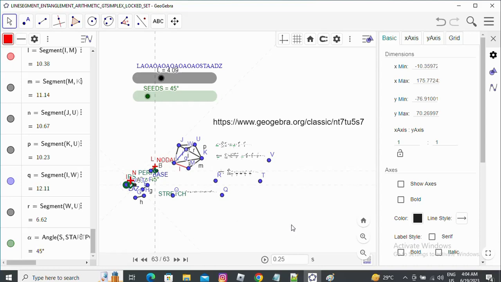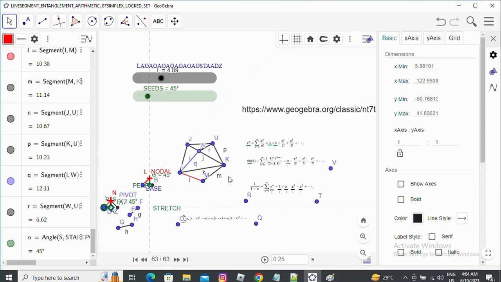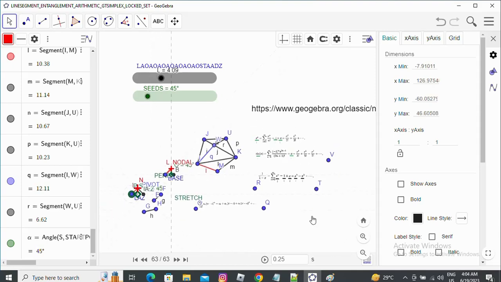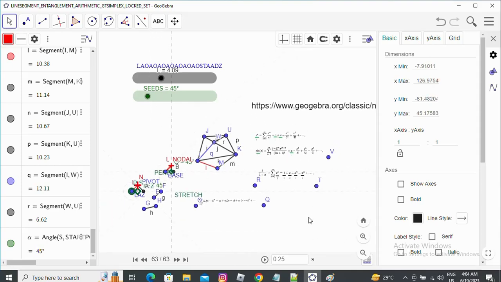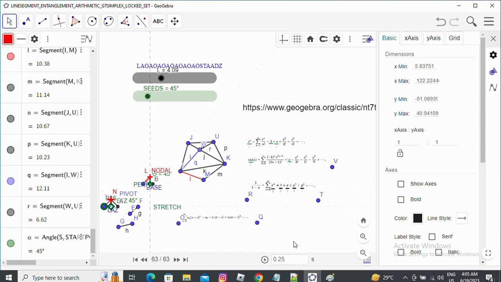First of all, we should clearly understand that aligning, gluing and scale to fit is a very important part of Gtsimplexes, and whatever interaction we do in the case of Gtsimplexes or locked sets, we do that only with line segments. Points don't play a big role in geometrifying trigonometry. Line segments are the important players for plus minus into divide. We can think of line segments as vectors, but those are not actually vectors, because force symmetry is not taken care of in vectors, nor is the division of two vectors defined.